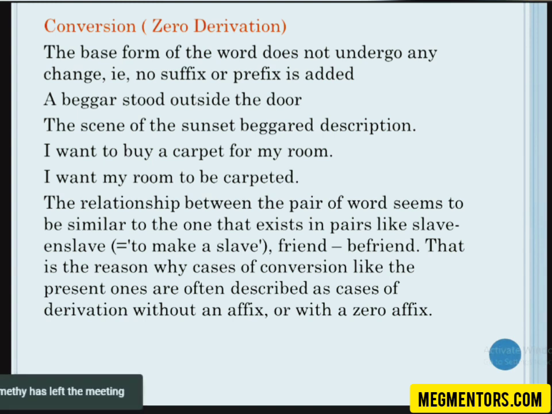Look at the word. A beggar stood outside the door. It's a noun. The pictures beggar description. The noun is used as a verb in the second sentence without any change of form. Here that ed is an inflectional suffix. It is not a derivational suffix. So don't get confused. Or I can even say these pictures beggar description, that way also I can use it in order to avoid confusion. They're so beautiful that they ask for description.